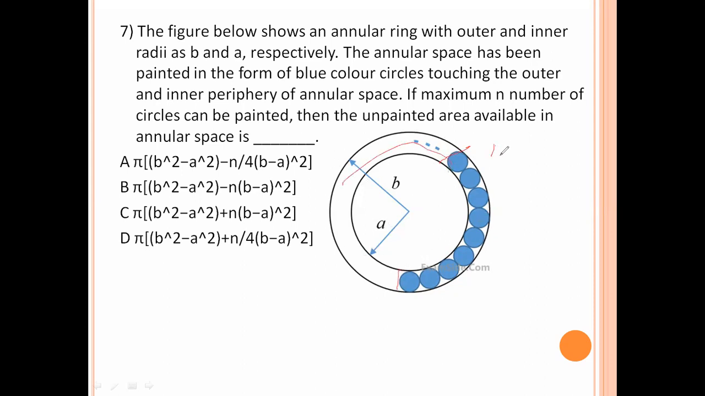This total area is pi into capital R square minus small r square. Capital R means this radius is B, so pi into B square minus A square. Each circle occupies 1 by 4th of this. So subtract that one, 1 by 4 of pi into B minus A whole square. So subtract this one. So option A is the right answer.